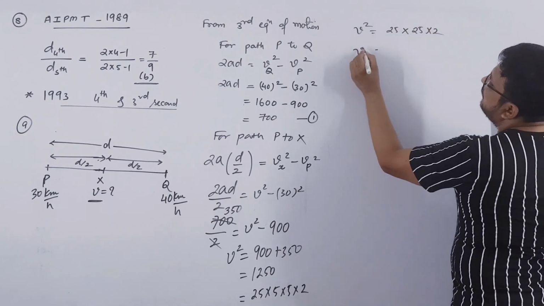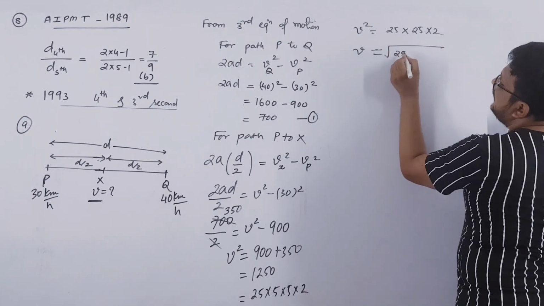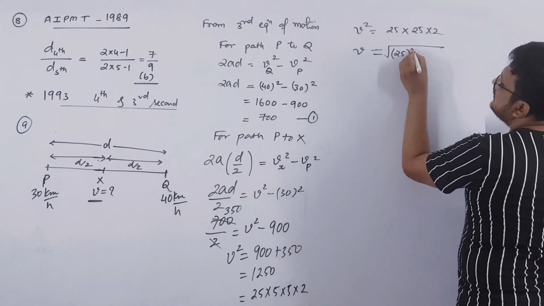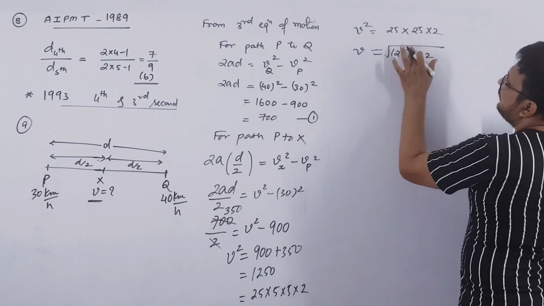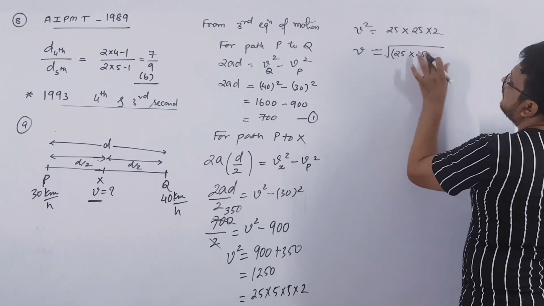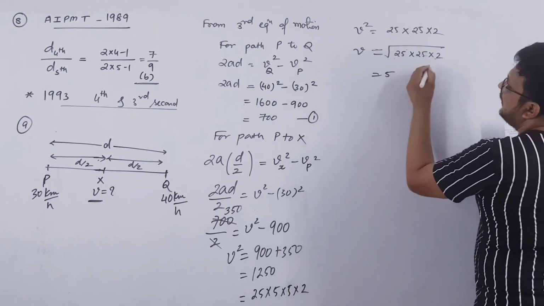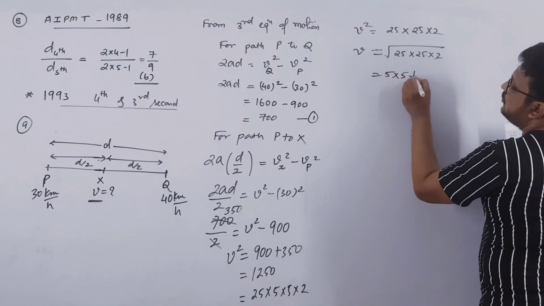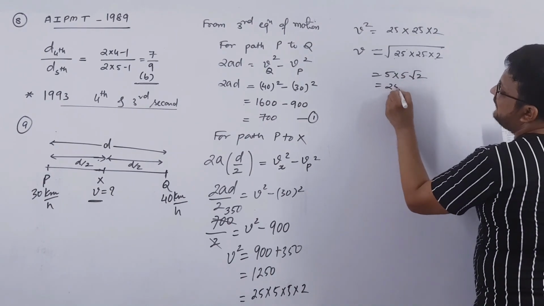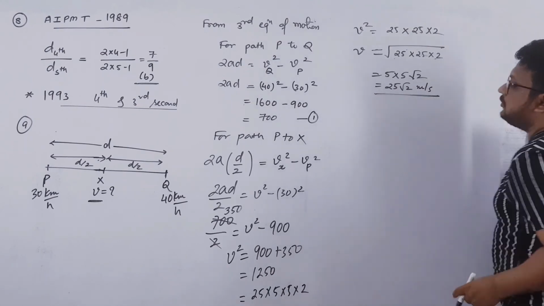So therefore V will be equal to root of 25 square into 2, or if you want you can write 25 into 25 into 2. Now root of 25 is 5. Again root of 25 is 5 and root 2 will be root 2 only. So 5 5s are 25 root 2 meter per second. So answer is 25 root 2 meter per second.